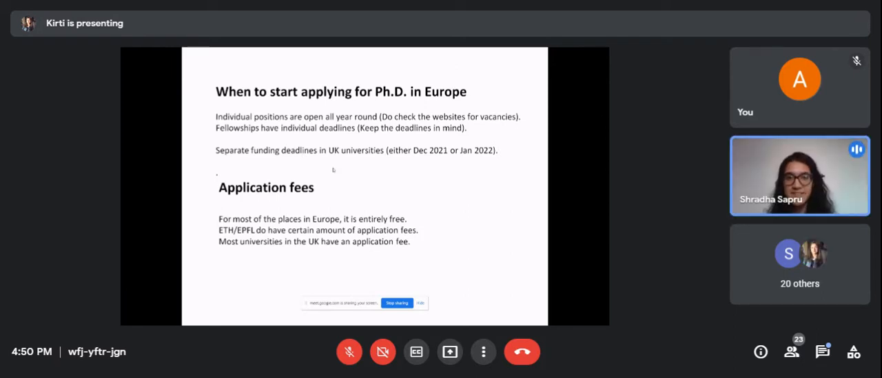Yeah, like Kirti suggests, it is better to apply to as many places as you can, especially if you find people of your interest over there, because you are going to be working in that particular group, and you're not going to be doing much with the university as such. So you should like the PI and their research more than anything else.